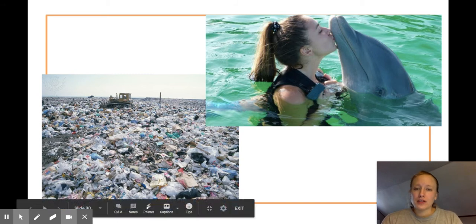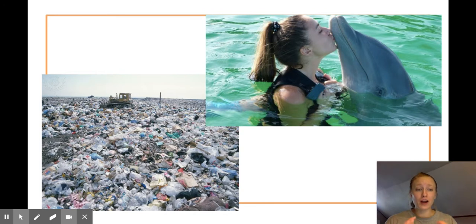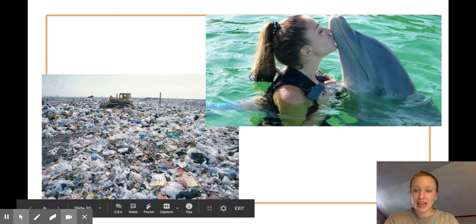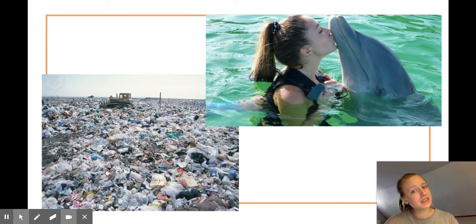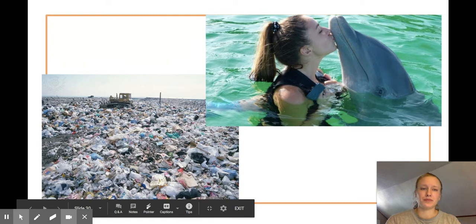Here's another picture. This is humans throwing our garbage onto the environment, right? This is land that animals used to live on. There used to be plants and trees. Humans, we interact with the environment, and sometimes it's not good because look at what happens, the garbage.